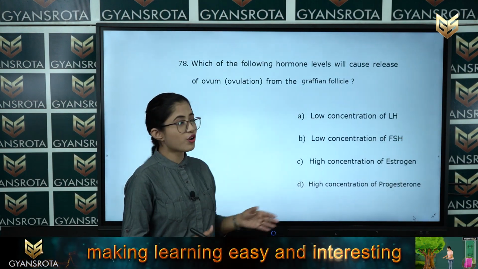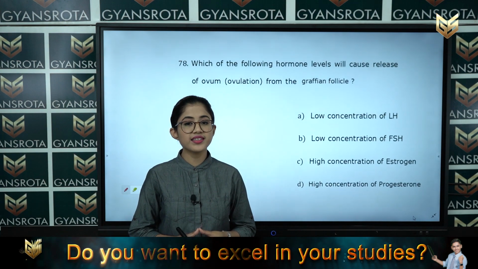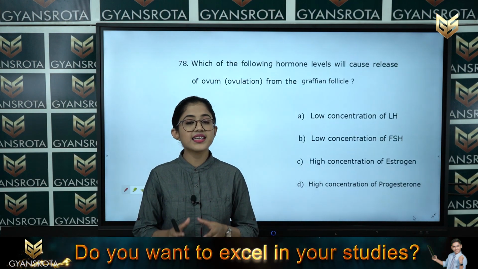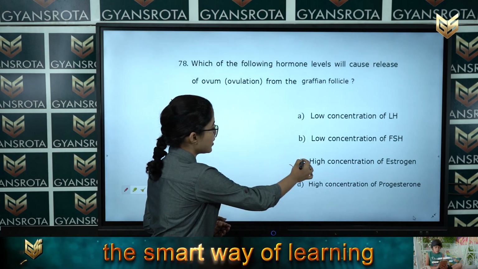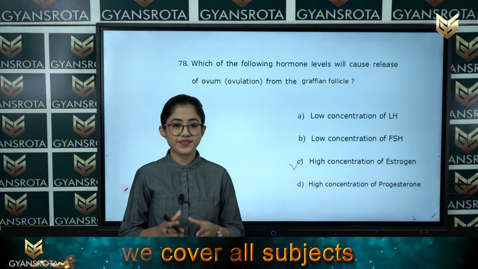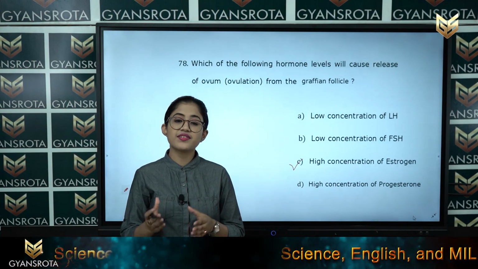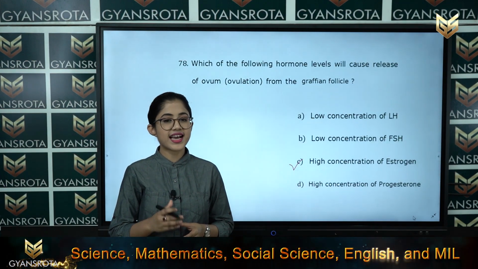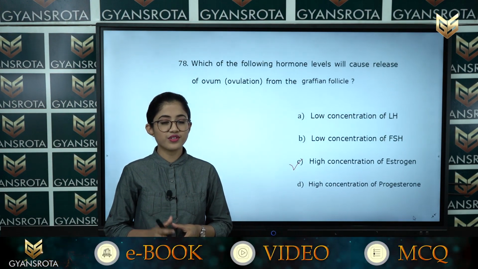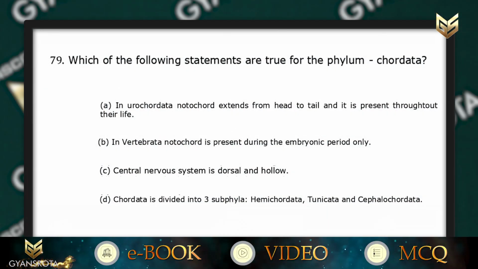So among the following options, which one is the correct one? That is the high concentration of estrogen, which is given in option number C. So a high concentration of estrogen will cause the release of ovum from the Graafian follicle. So this is the correct answer. Now let's move on to the next question, that is question number 79.